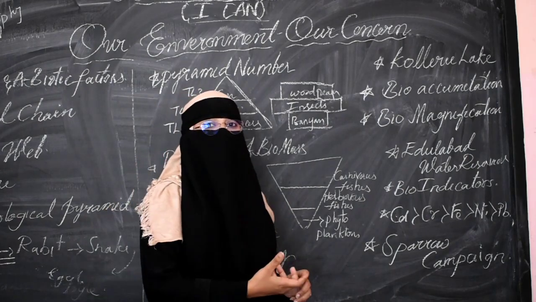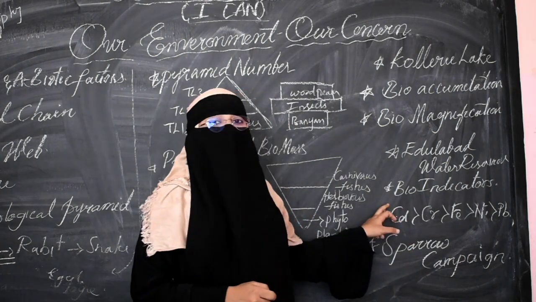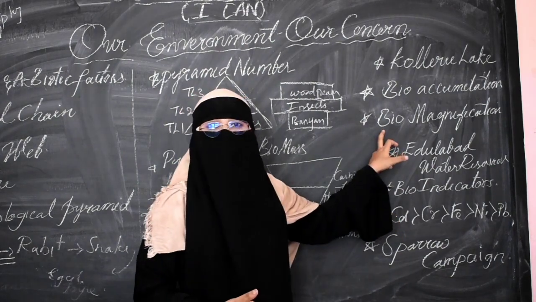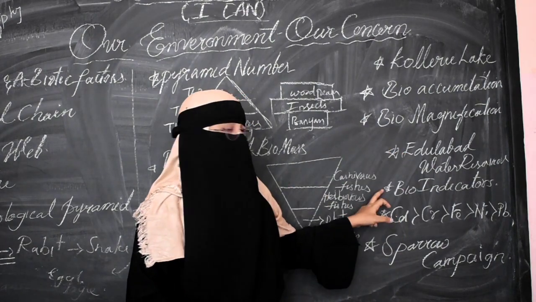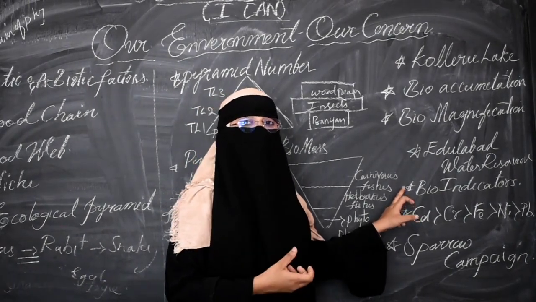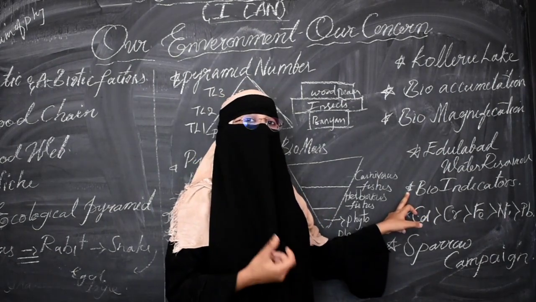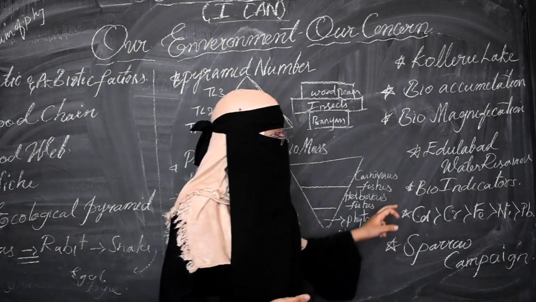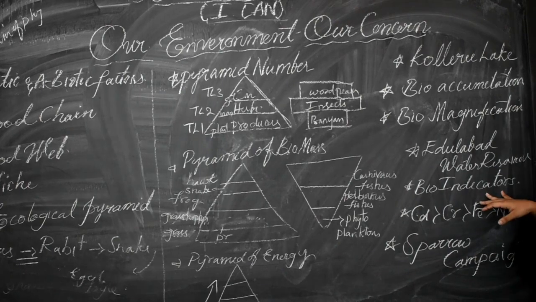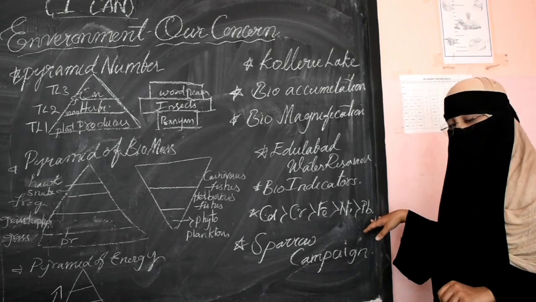So when we consume those fishes found in this Adilabad water reservoir, those poisonous things enter us as well due to biomagnification. So we need to be aware that those fishes are found as bioindicators. We can find these metals within the gills, the muscles and the body of the fishes. So we need to be aware of the bioindicators, and of this series: cadmium, chromium, iron, nickel and lead.